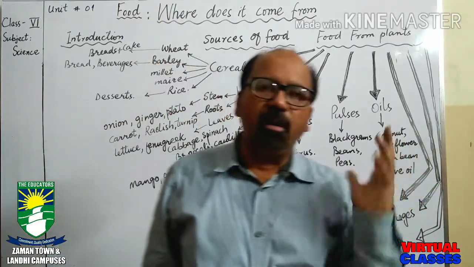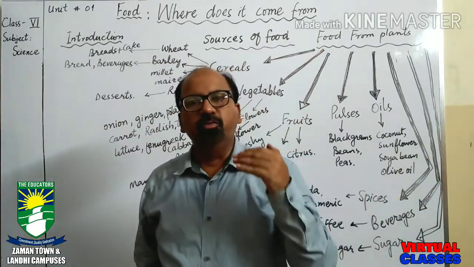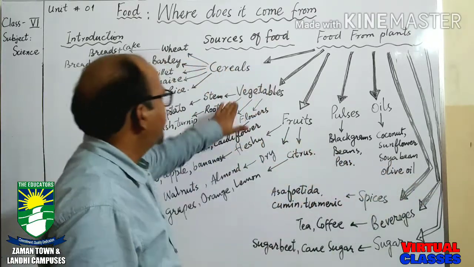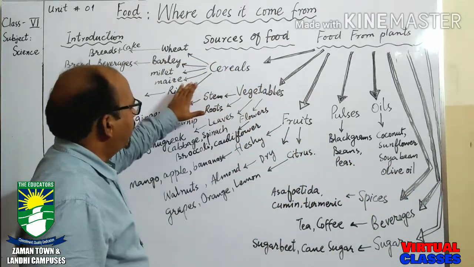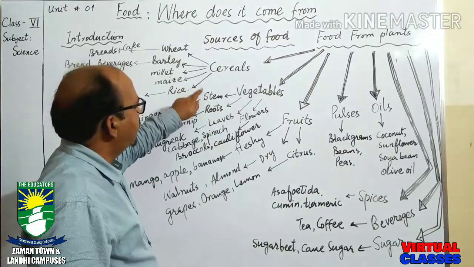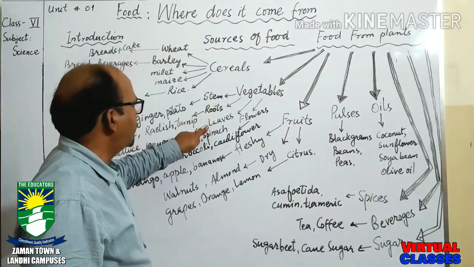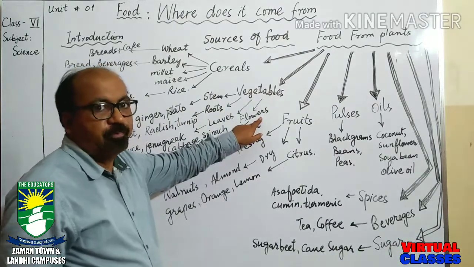You have seen a lot of vegetables, and we are using them in our daily life. Vegetables can be used in the form of stem, in the form of roots, in the form of leaves, and in the form of flowers.